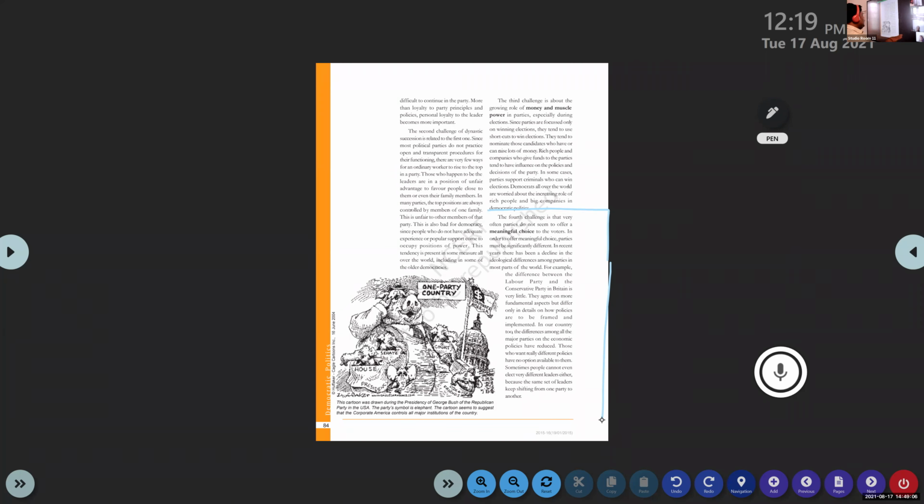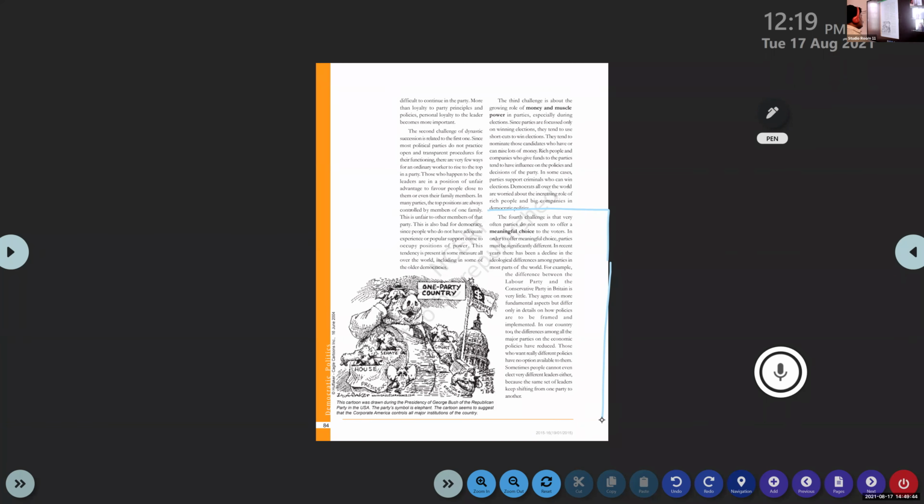Okay, all parties' ideologies are almost the same today. Ideology in the sense of the ideology they believe, the program they believe, the agenda they believe. In our country too, the differences among all the major parties on economic policies have reduced. There are not many differences between the parties. Those who want really different policies have no option available to them. So today, the people who believe in one political ideology and want that change, there is no choice for them really, because there are no differences between the political parties today.